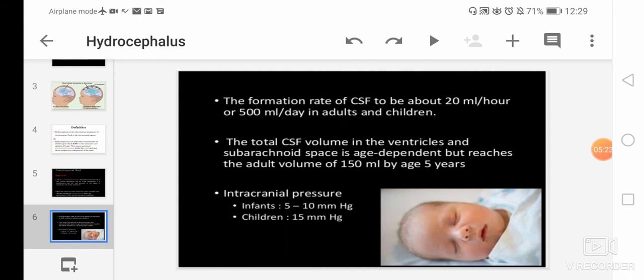And if you see the intracranial pressure, in infants it is 5 to 10 mm of Hg, and in children it is 15 mm of Hg. So this is overall the origin of the cerebrospinal fluid.